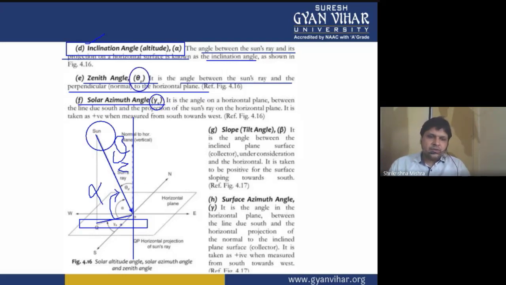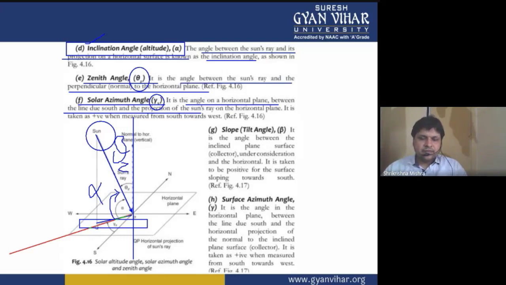Now gamma s is what? Gamma s is the angle made by the projection of the sun's rays with the south direction. With the south direction means, if PQ is the projection of the sun's rays coming from the sun, then the angle made by PQ with the south direction will give you the solar azimuth angle denoted by gamma s.